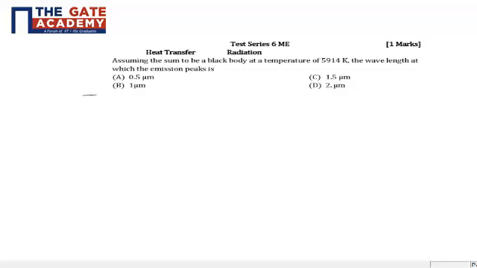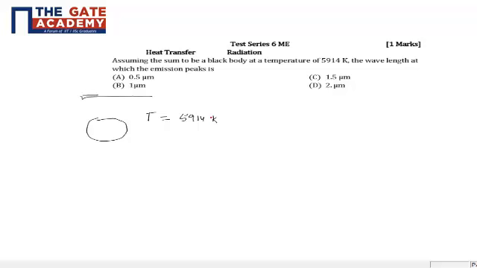Let's discuss a question from heat transfer. Well, this is again a question from radiation. We are given to assume that the sun is a black body at a temperature of 5914 Kelvin. Generally the temperature of the sun is estimated by some studies at about 5000 Kelvin, so 5914 Kelvin is the temperature which you are asked to assume for the sun, and also it is a black body.